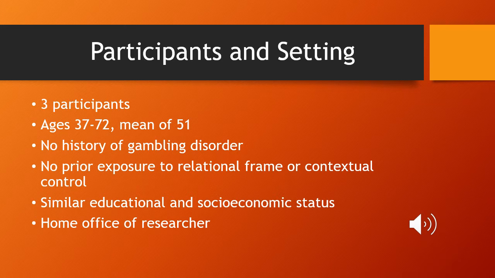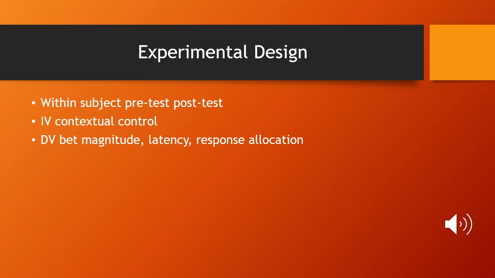They ranged in age from 37 to 72 with a mean of 51. None of them had a history of a gambling disorder, but this was self reported. Nobody took an assessment. They had no prior exposure to relational frame or contextual control. They were all from a similar educational and socioeconomic status, and it was performed in the home office of the researcher. In this experiment, a within subject pre-test post-test experimental design was used.